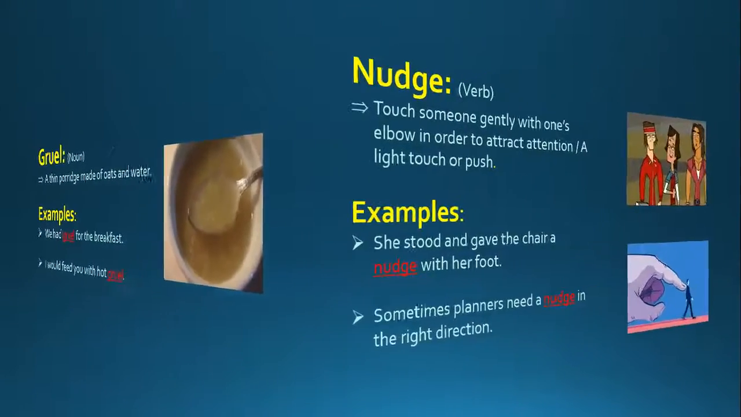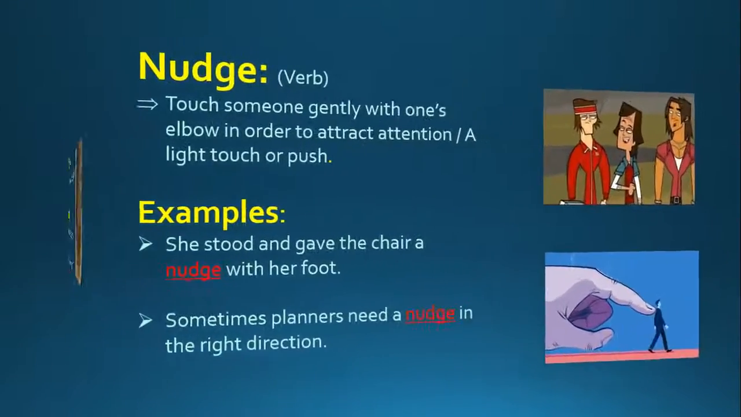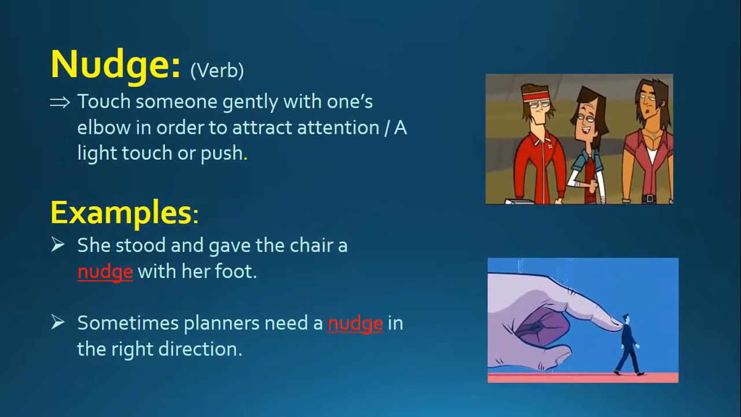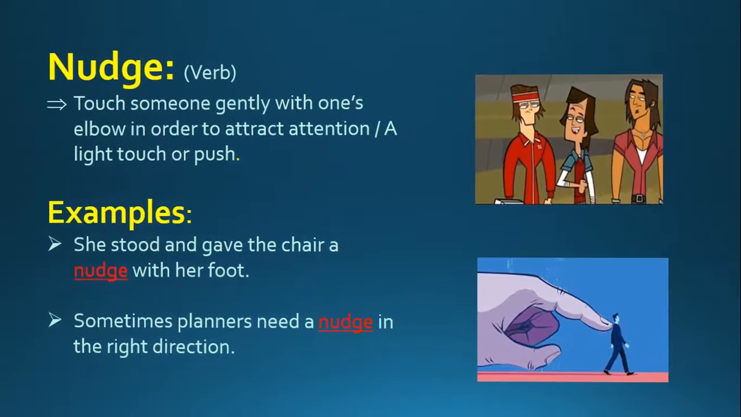Nudge. Nudge is a verb. It means to touch someone gently with one's elbow in order to attract attention, or a light touch or push if we want to attract anyone's attention. So we nudge like this. Examples are: She stood and gave the chair a nudge with her foot. And sometimes planners need a nudge in the right direction.